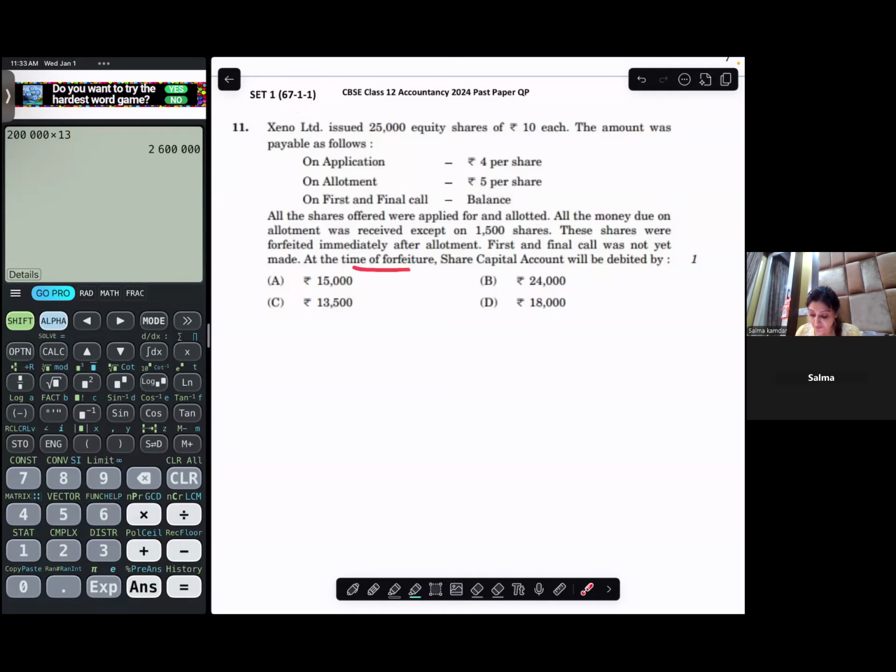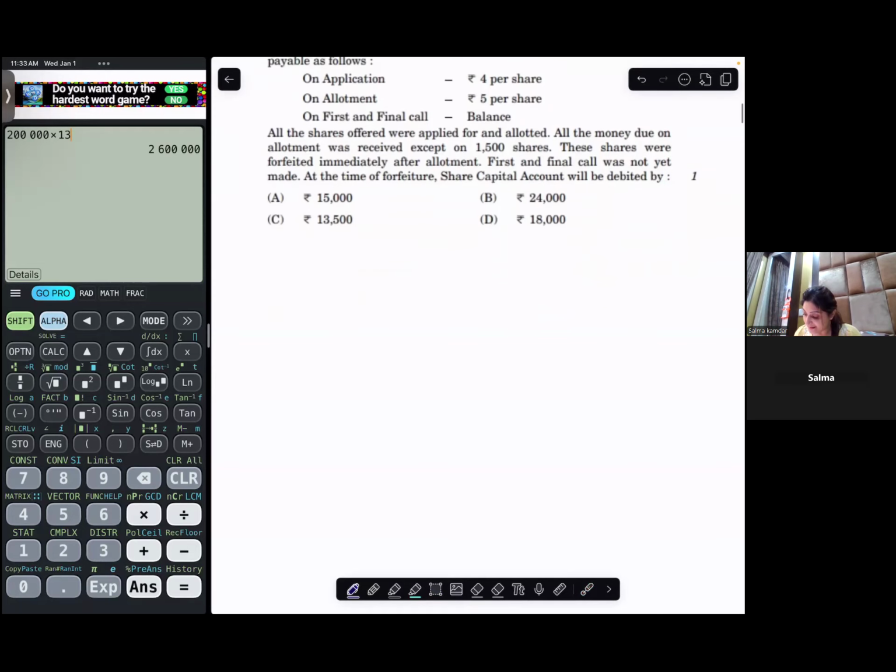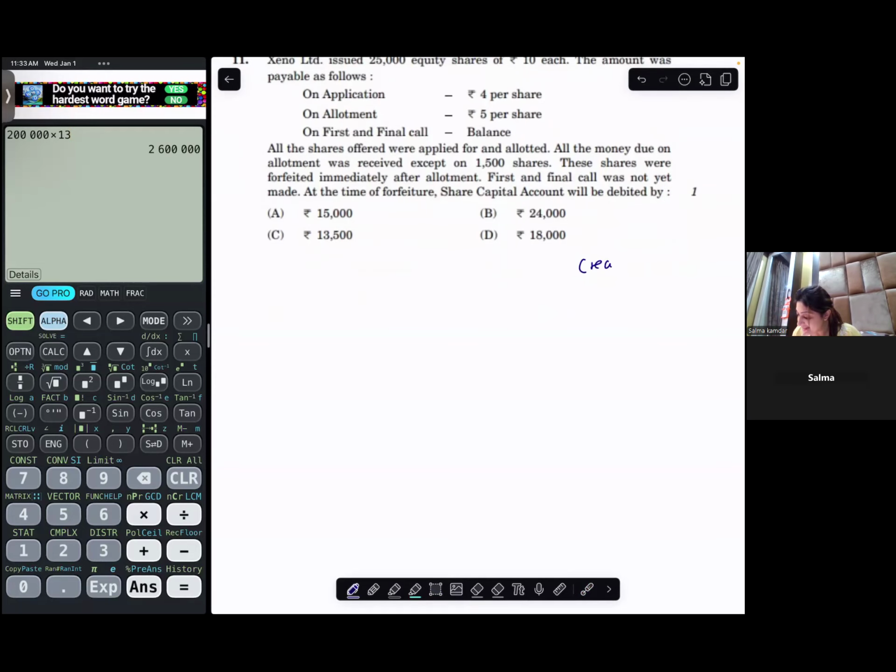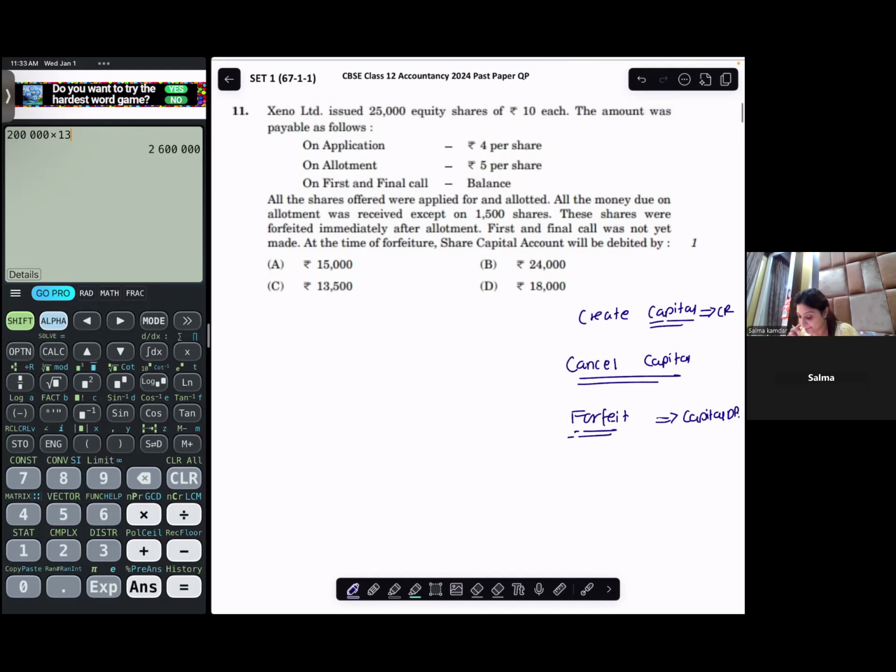At the time of share forfeiture, share capital account would be debited by. Now you should know very clearly, when you create capital, your capital account is credited. When you cancel capital, that means when you're forfeiting the shares, share capital account would be debited. This should be known.